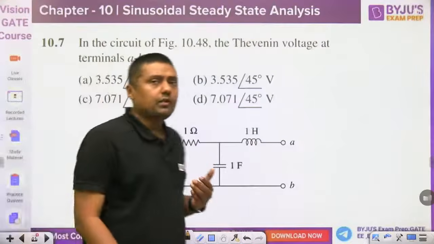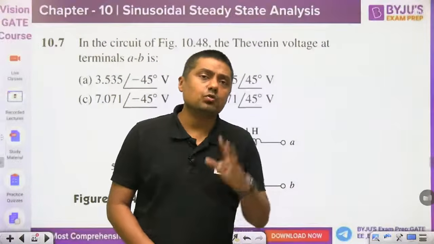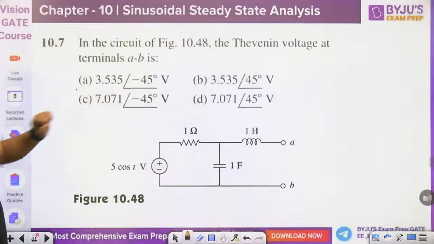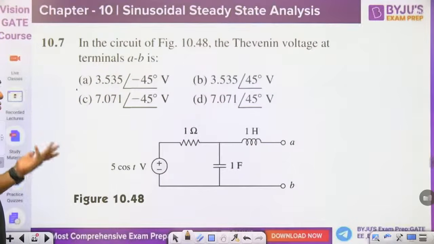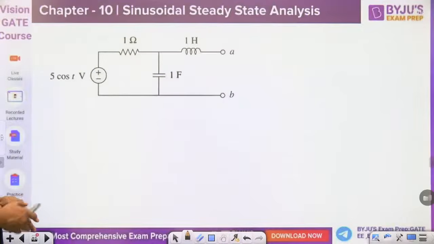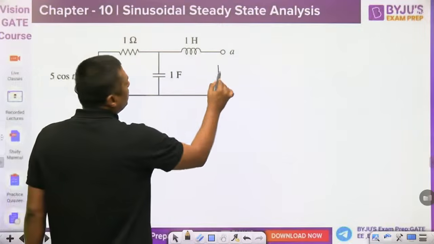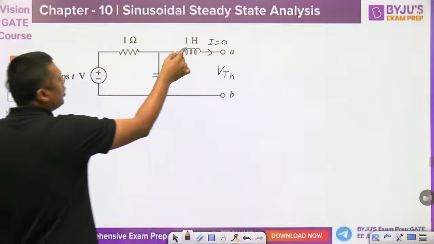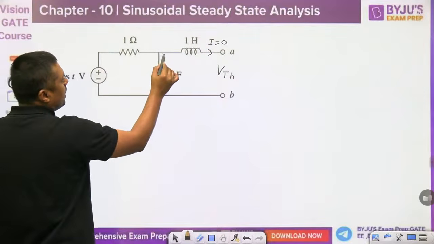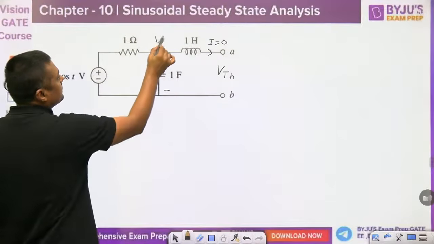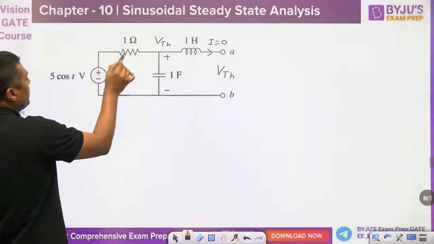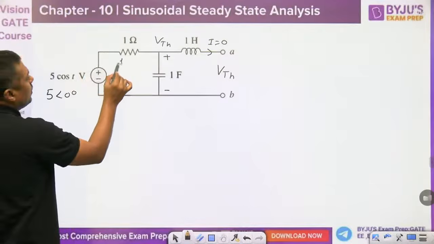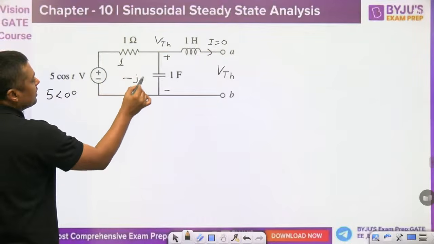When we want to find the Thevenin's voltage, which answer is correct? Option A, option B, option C, or option D. Thevenin's voltage means open circuit voltage. So what is the current here? 0. You can drop the impedance, and you have to find the VTH across this. This impedance is what? 5 angle of 0 degree. That will become 1. Already we have found this is j1.